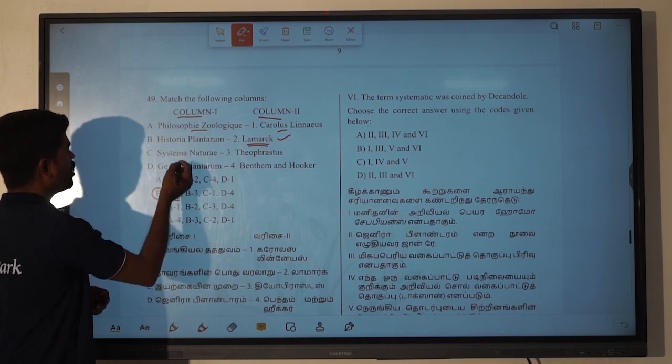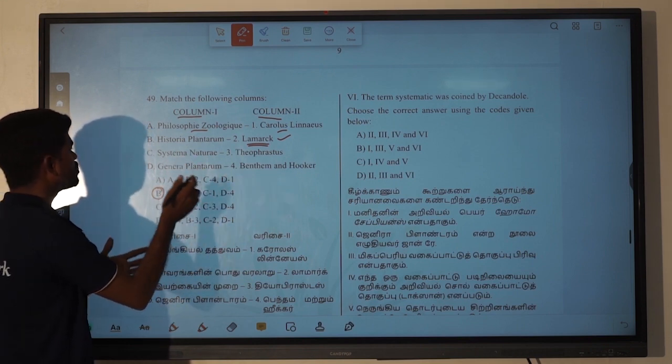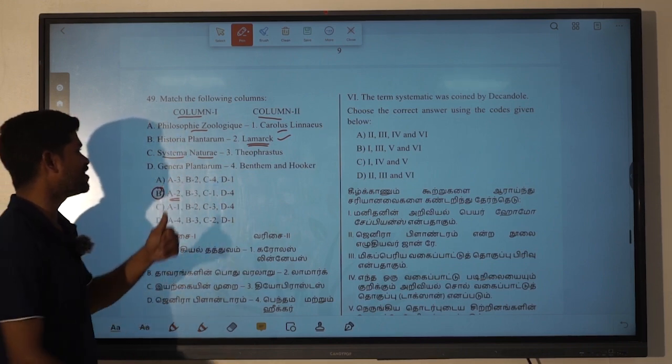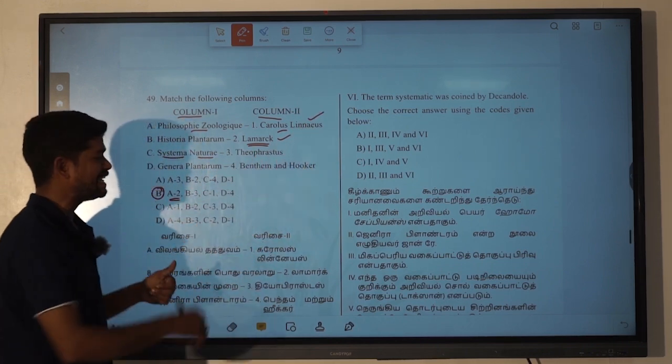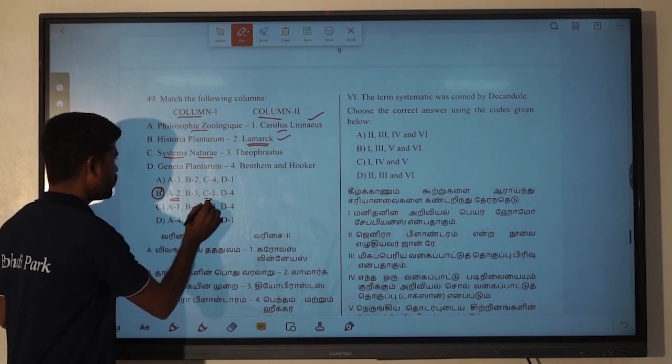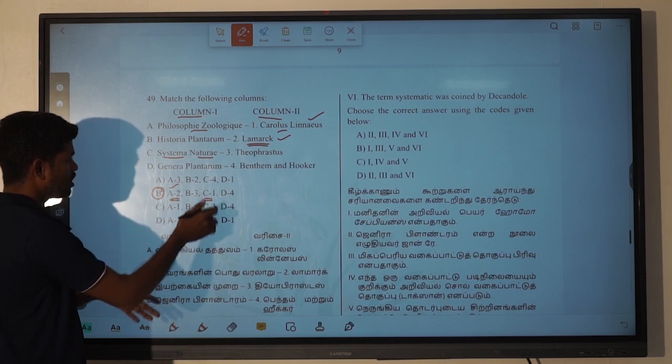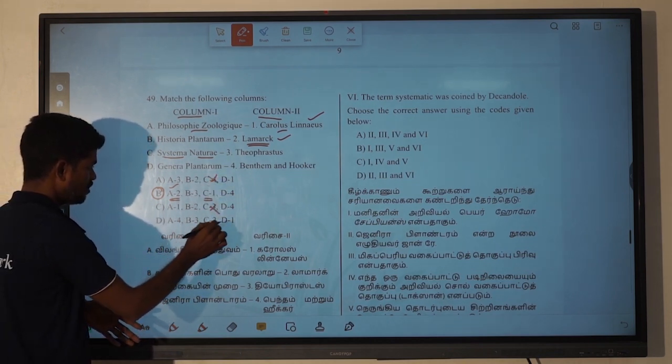Next, another easy one, Systema Naturae. Nobody can forget that Systema Naturae was given by Carolus Linnaeus. So we get it like this, for the C option. Another thing, they have not given C1.